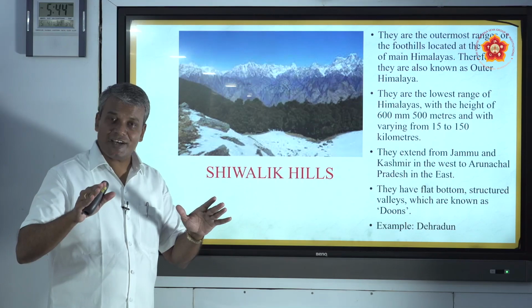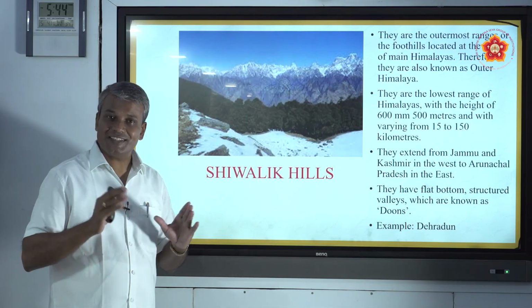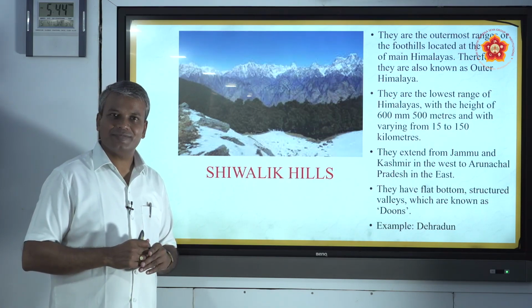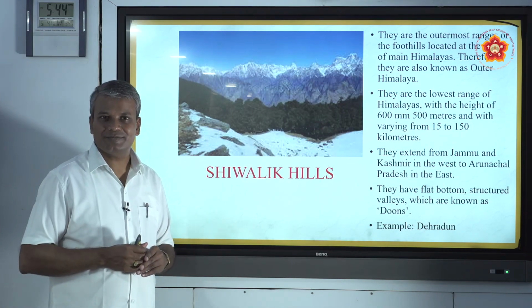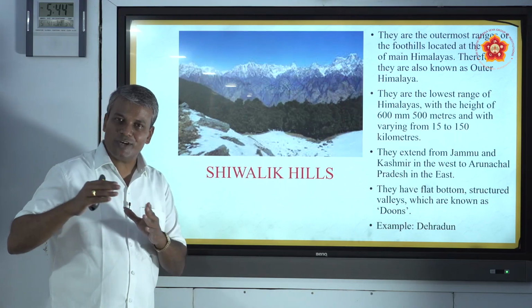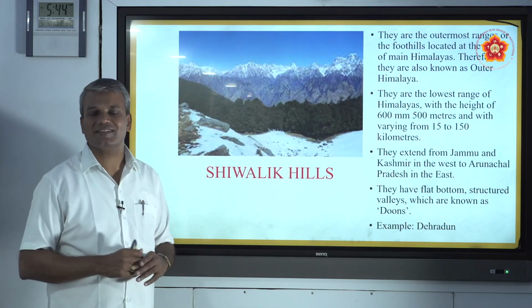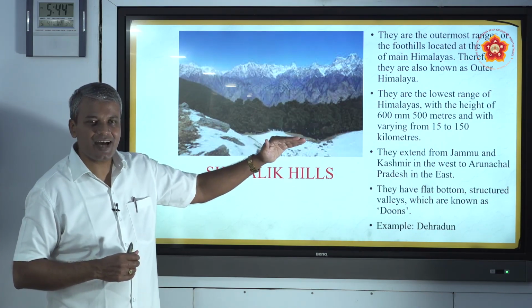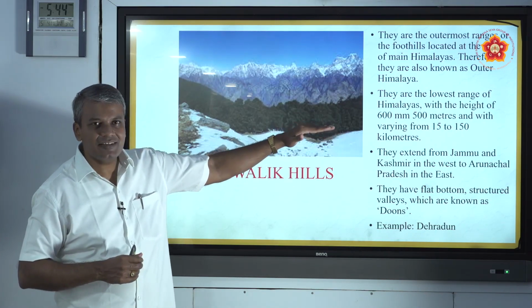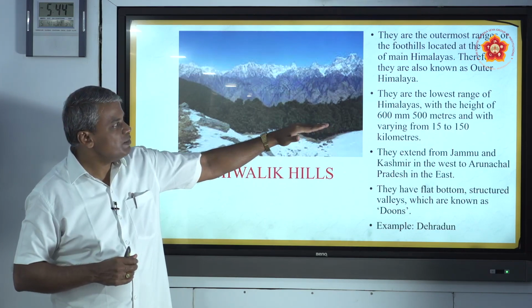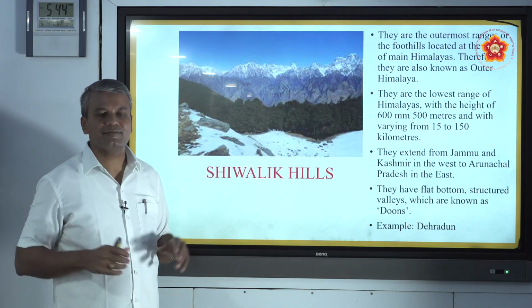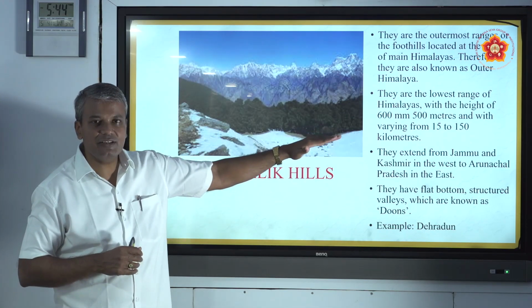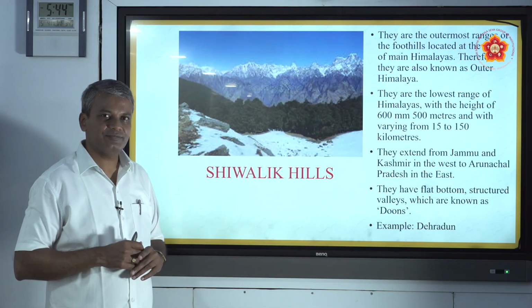The Greater Himalayas' average height is 6,100 meters. The Lesser Himalayas' average height is 2,500 to 4,500 meters. The Outer Himalayas, or the Shivaliks, have an average height of 500 to 600 meters, and the width varies from 15 to 150 kilometers.